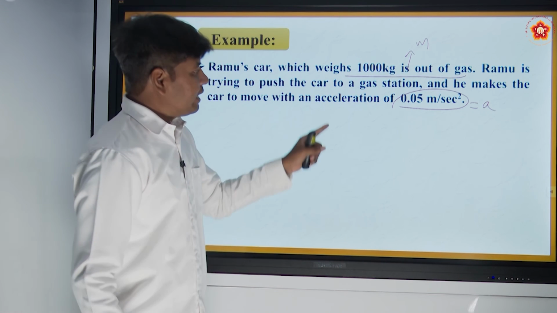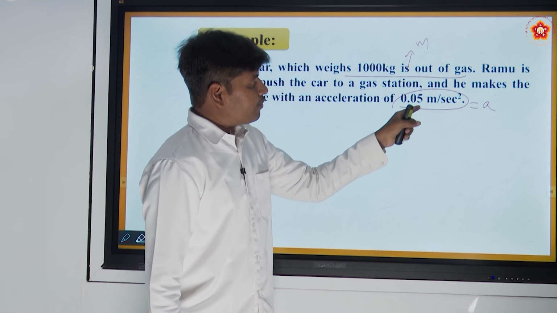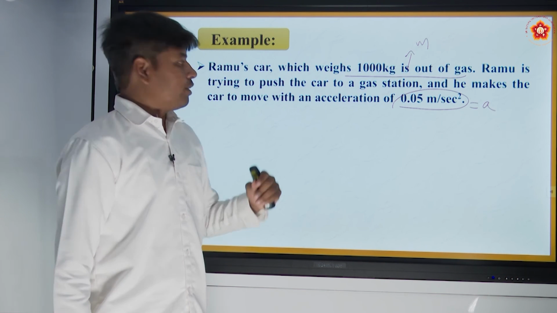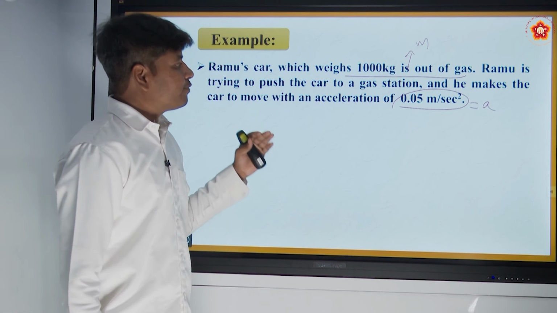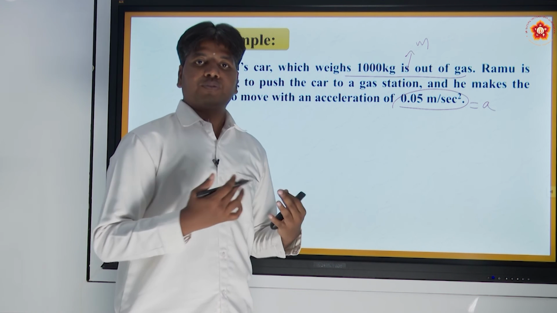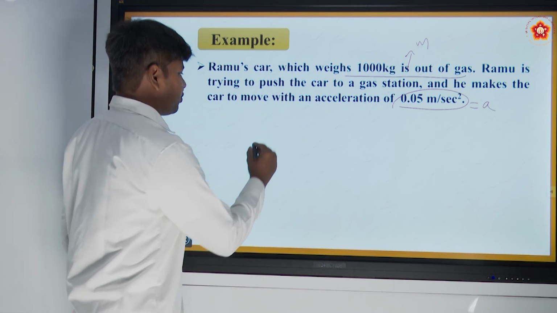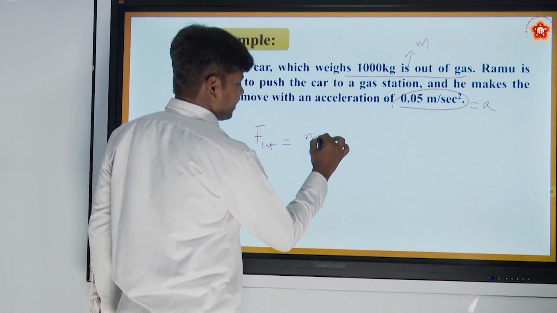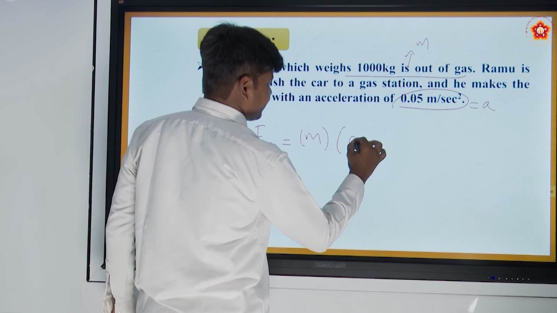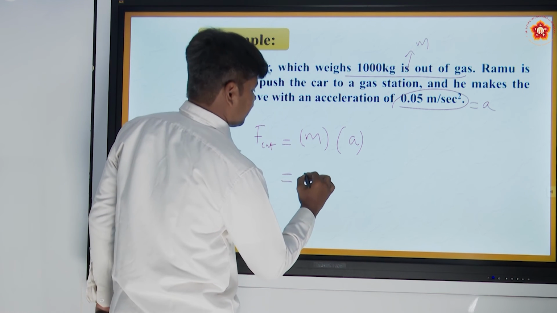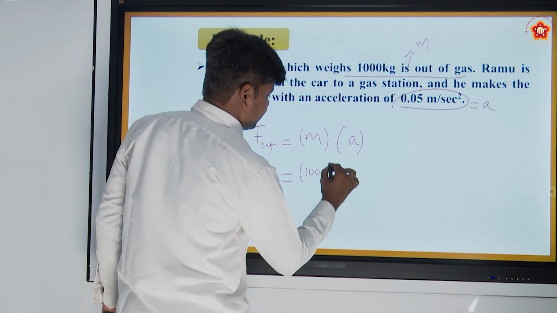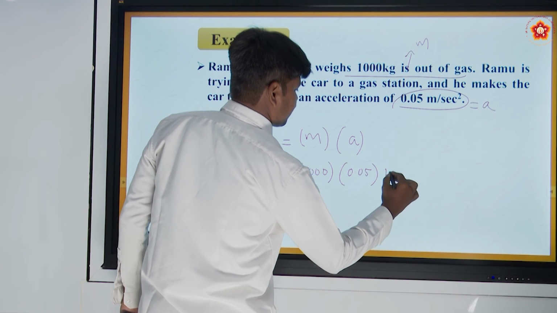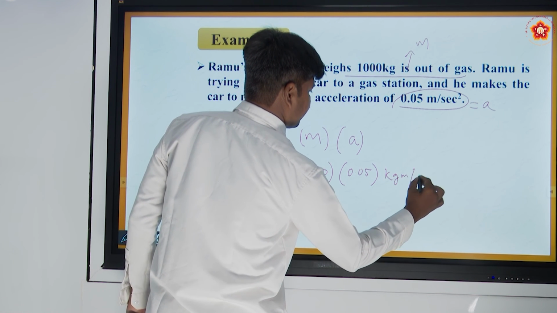In other words, he is able to move the car with 0.05 meter per second square acceleration. So the author is asking us to find with how much force he has pushed it. We already know the external force applied on the car is equal to mass of the car into acceleration of the car. What is the mass of the car? 1000 kg. Acceleration 0.05 meter per second square.